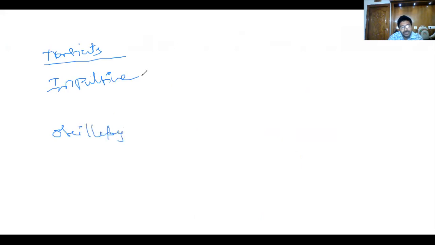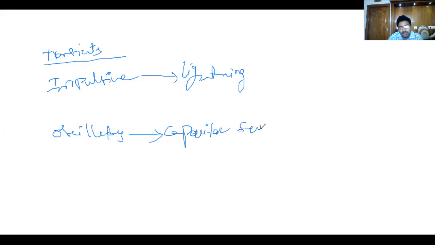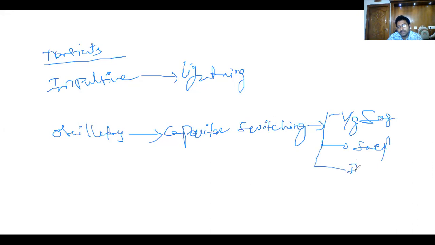What is impulsive here? Because of lightning, these impulse transients are produced. How are the oscillating transients produced? Because of capacitor switching. This may lead to power quality issues: voltage sags and swells, as well as interruptions.